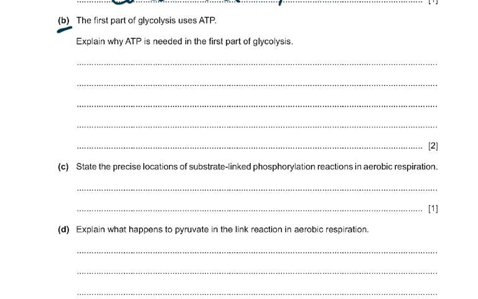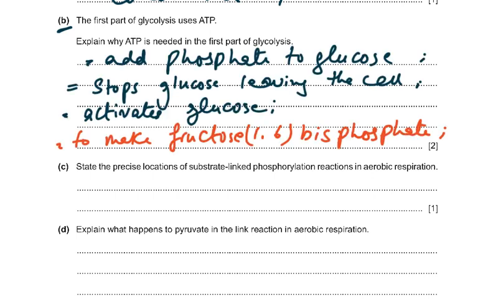These are very direct questions, and everybody must know that it stops glucose leaving the cell, or you can say to phosphorylate or add phosphate to glucose, activates the glucose, and to make fructose 1,6 bisphosphate. So add phosphate to glucose. This was essential. You had to give this point to me. And then any one from the other: stops glucose leaving the cell, activates glucose, or to make fructose 1,6 bisphosphate.